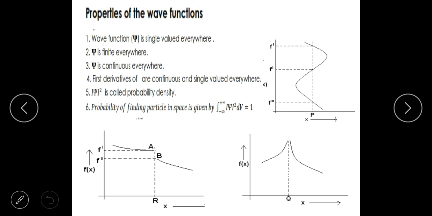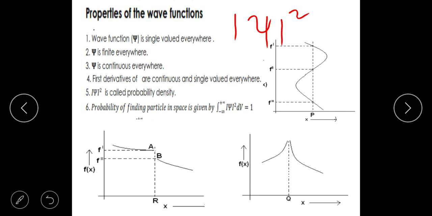Remember, psi, which is called a wave function, by itself does not mean anything. It is only psi square which matters, right? What does psi square give you? Psi square gives you probability. In that context, you have to understand what the properties are. If something wants to qualify as a wave function, what should be its properties? These are the properties. What is the first property? The wave function should be single valued. Why should it be single valued?